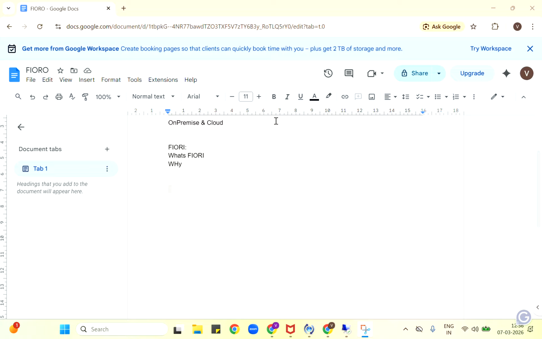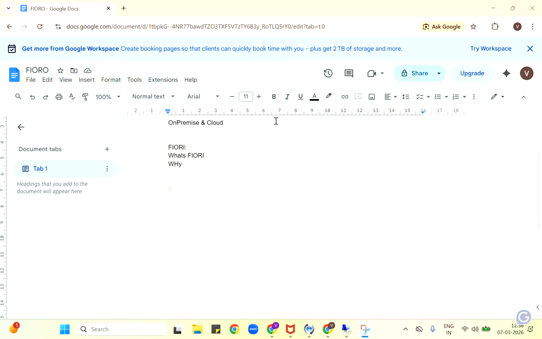How will it increase? Let's say you create a purchase order, and someone has to approve. The person's shift is over or that guy is traveling. So what to do? You need to wait for the next day, and he will come and approve the purchase order. Now in this Fiori concept, there is no need to wait.